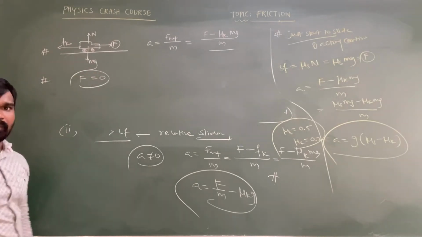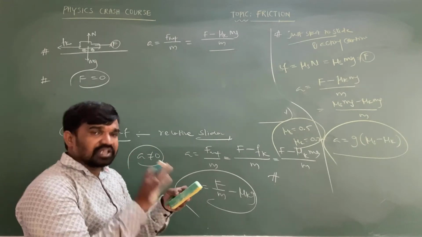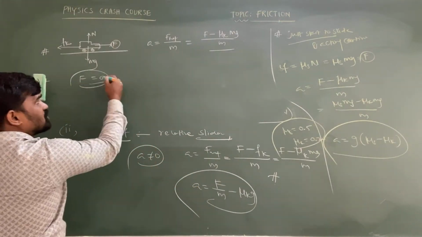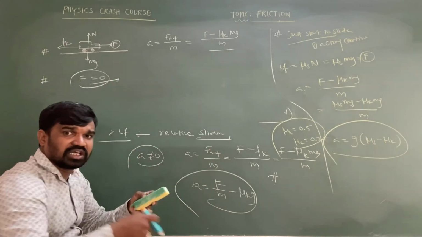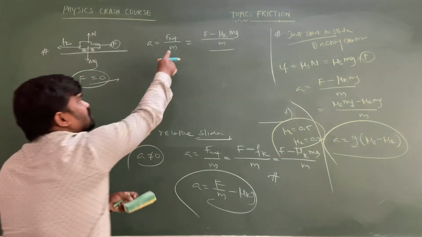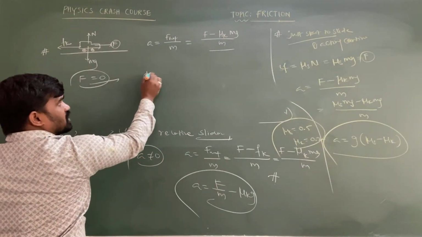The applied force is going to become 0 when the driver applies the brake. At that time, the object covers a little displacement with respect to the friction. Only friction is going to be acting, so that is called a deceleration.